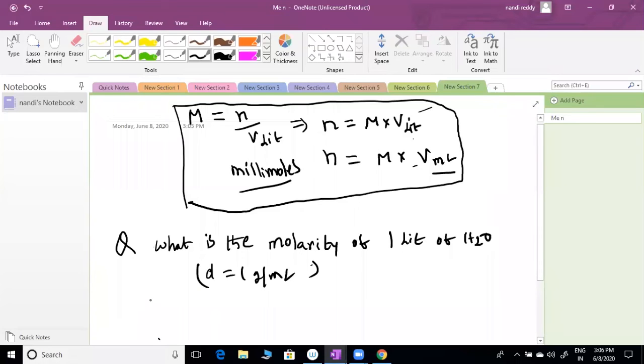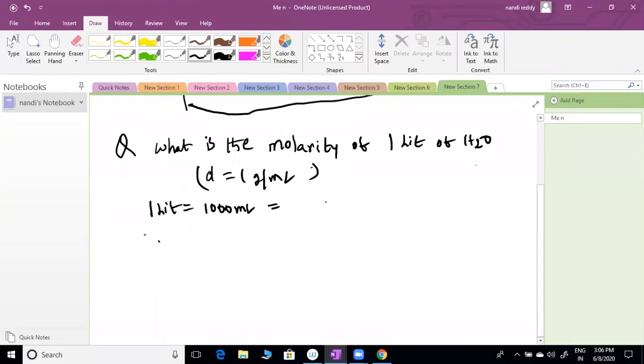So we know that 1 liter equal to 1000 mL. The weight of the compound equal to what we can do, sir? Weight or mass equal to density into volume. So here volume is 1000 mL, density is 1, we'll get 1000 grams.